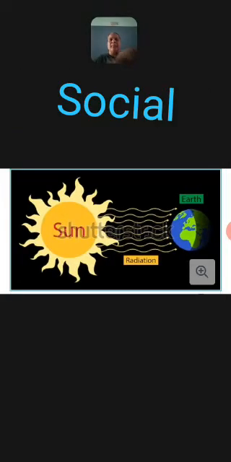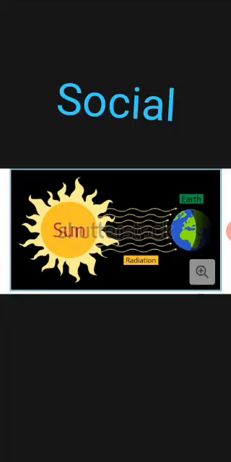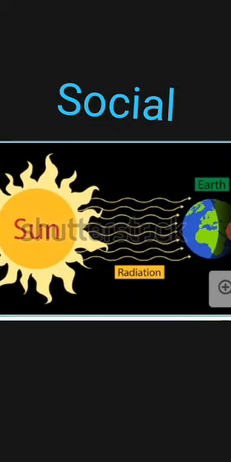Now, today we are going to learn about radiation and effects of radiation. Okay, now let us see what is radiation. What is radiation? The heat energy we are getting from the sun is called radiation. You can see the picture here. See, the radiation comes to the earth from the sun. That is called the radiation. In Tamil they used to say Kadirveechu, the rays of the sun.